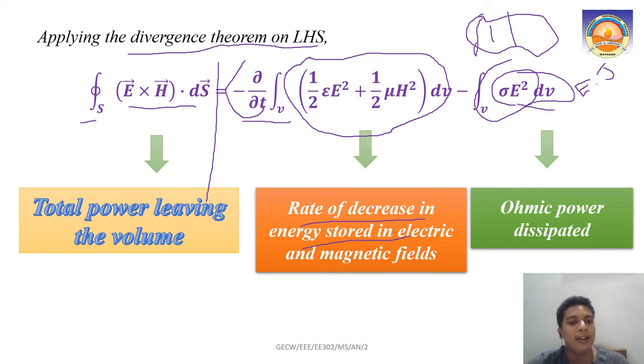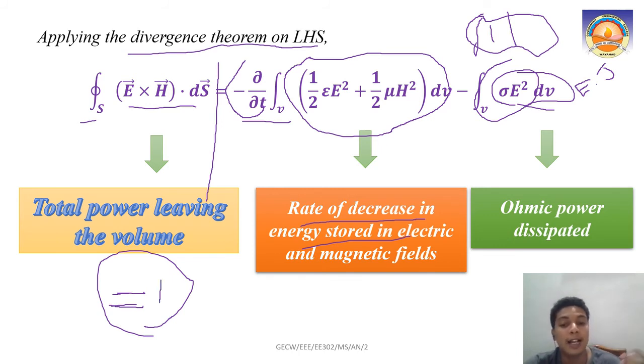Are you getting? Let us say we have a volume, and some power is leaving that volume. Inside that you have some two plates, let me say, and you have the energy stored in that electric field, and you may have a conductor carrying current, where you have the energy stored in magnetic field, right?